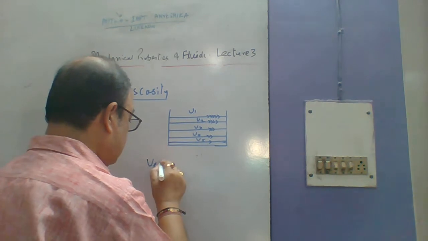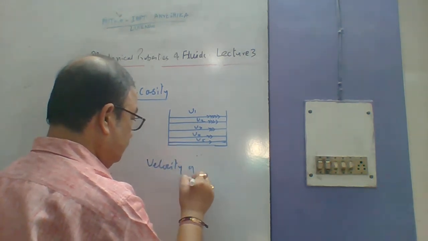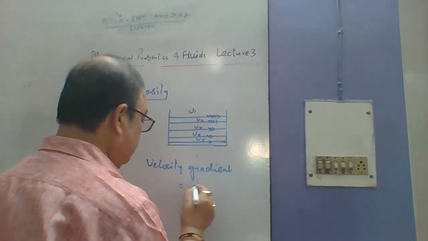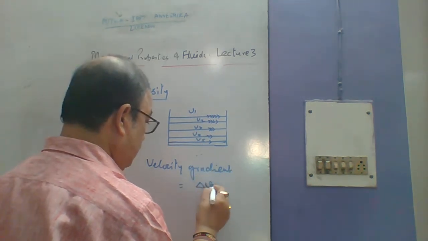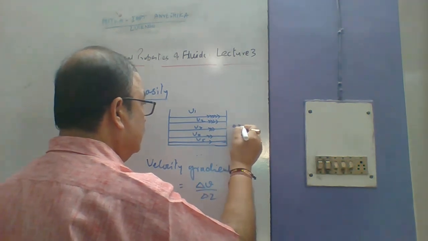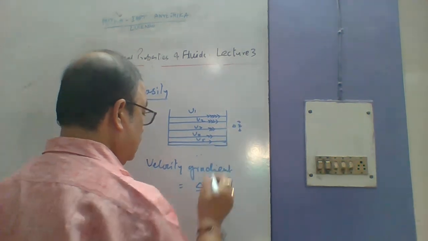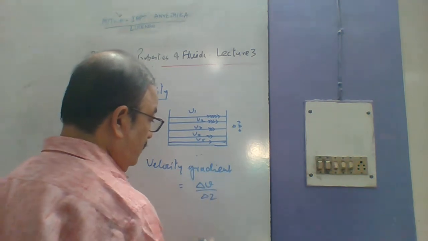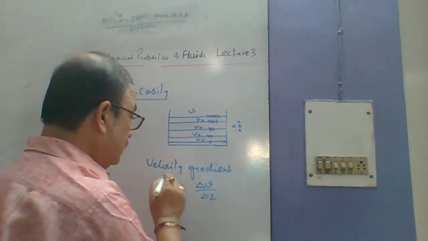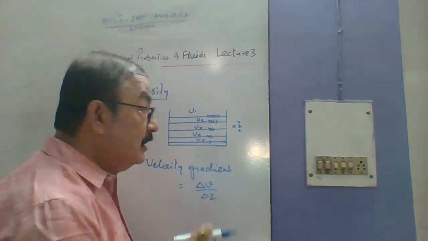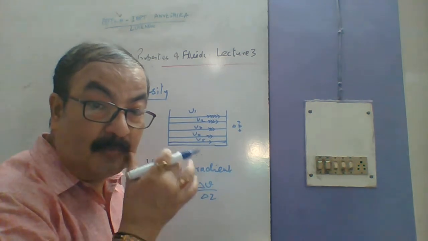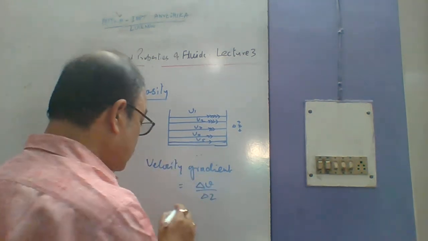Velocity gradient is delta V upon delta Z, where delta Z is the distance between any two successive layers, and delta V is the change in velocity between those two successive layers. It is called velocity gradient.